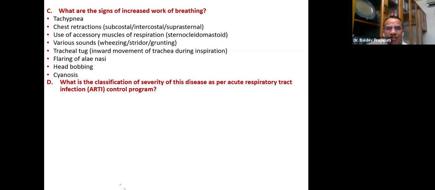What is the classification of severity of this disease as per the acute respiratory infection control program or even IMCI? This condition, what we say pneumonia, how do we classify it according to this program?